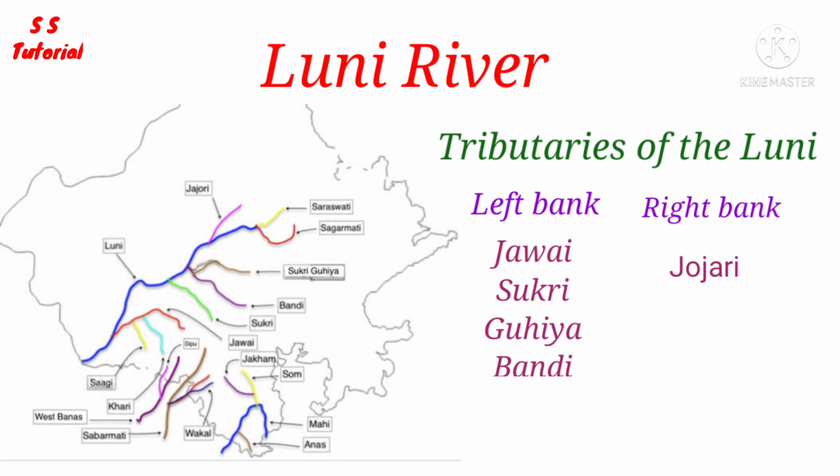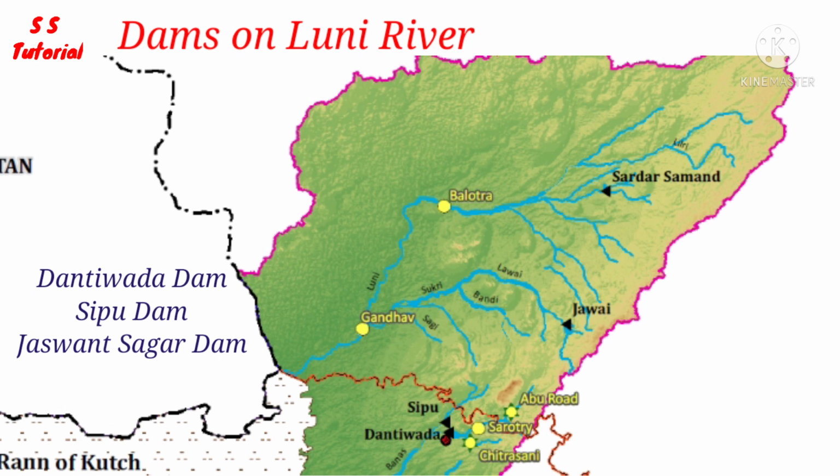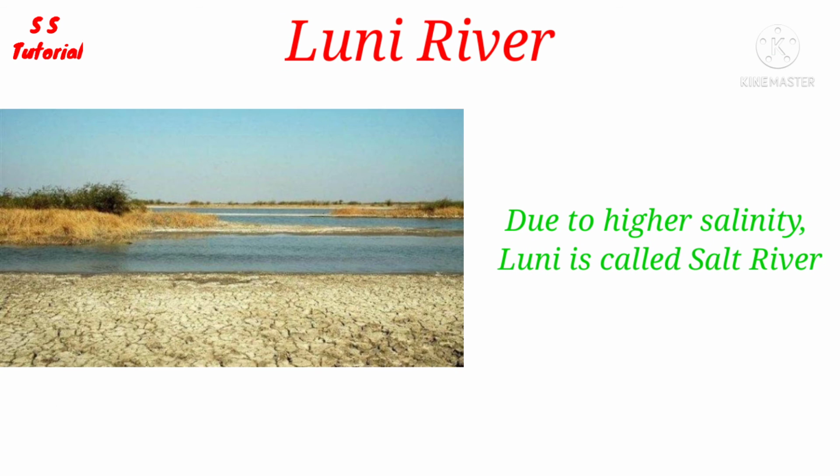The Luni has also numbers of tributaries. The Jojari is the only right bank tributary of the Luni river. There are also 10 major left bank tributaries. Most important are Jawai, Sukri, Bandi, Guhia and so on. Dantiwara Dam, Sipu Dam, Jaswant Sagar Dam are the most important dams built on the Luni river. Due to higher salinity of Luni river, Luni is called as Salt River.